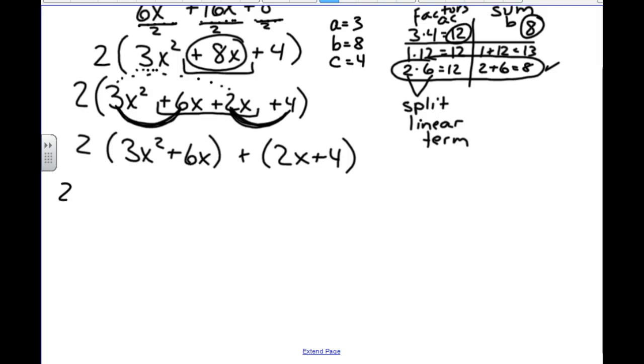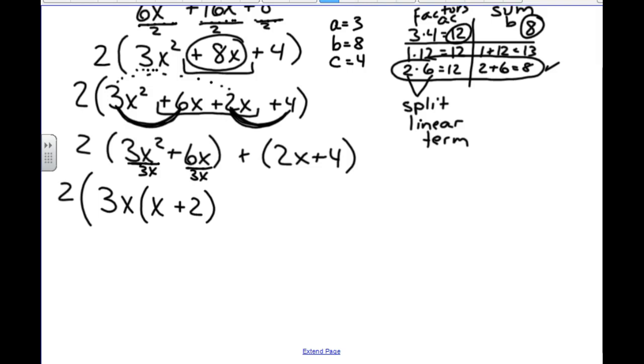So I look at the 2 stays out here where it is. It's already out. But I look at the 3x squared and the 6x. What do they have in common? What they have in common is the 3 for the 3 and the 6, and the x for the x squared and the x. So if I divide that first term by 3x, I'm left with x. Then if I divide that 6x by 3x, I'm left with positive 2.